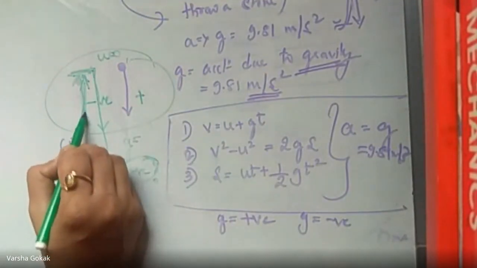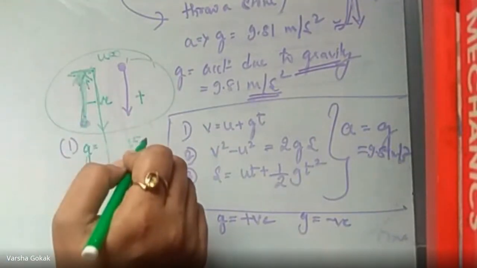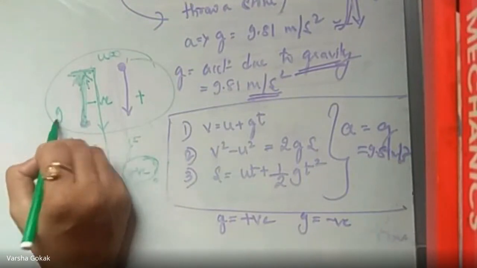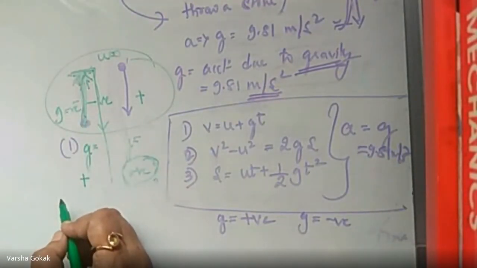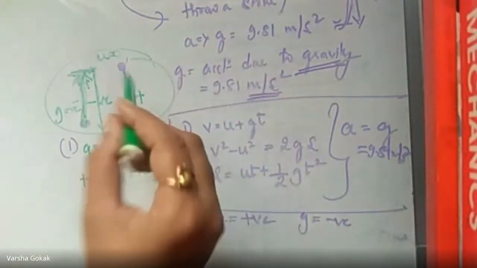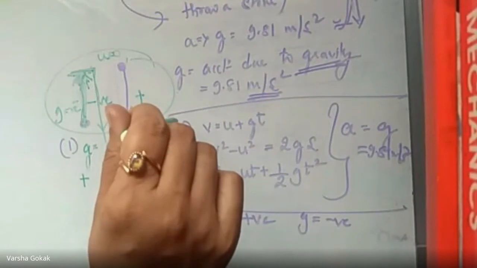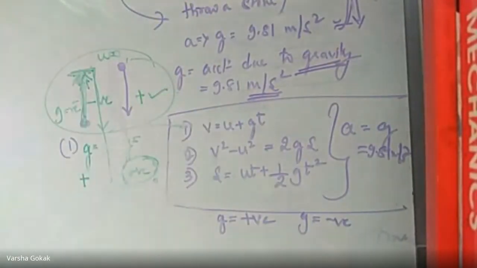But when it is traveling on top like this, it is moving against the law of gravity. That time G value would be negative. And when I drop a ball or a pen or anything down, it is freely falling down, along with the gravitational force. That time you put G equal to positive.